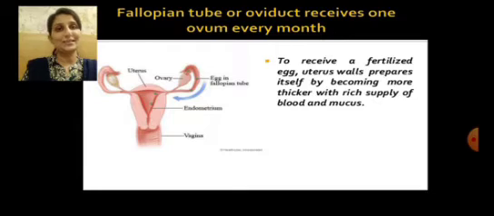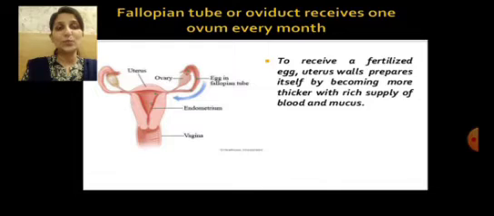We've learned that the fallopian tube is a part of the female reproductive structure which receives the ovum from the ovary. Every month only one ovary matures to release one ovum. And this ovum, which is collected by one of the fallopian tubes, undergoes fertilization. And in this module, we are going to learn what is the fate of the egg or the ovum if it does not undergo fertilization.